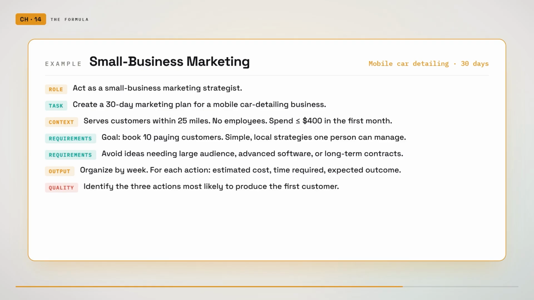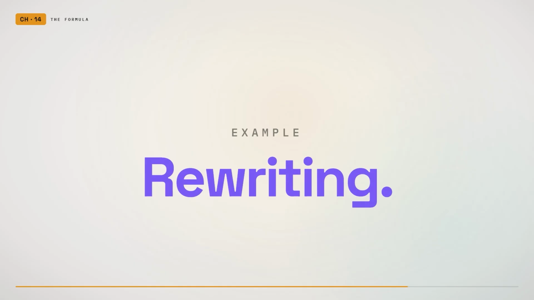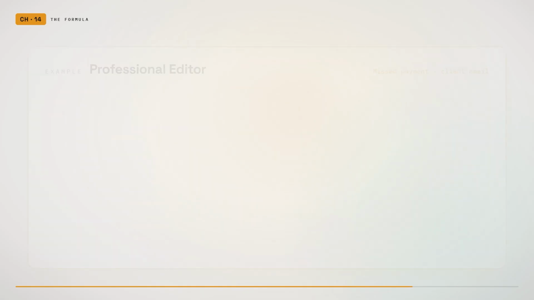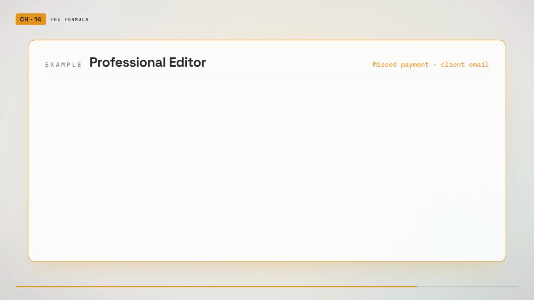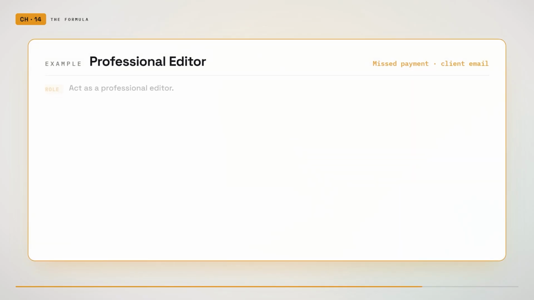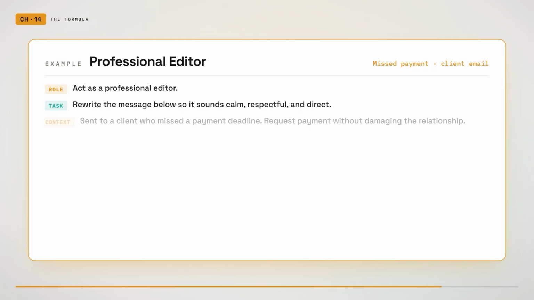Here is an example for rewriting. Act as a professional editor. Rewrite the message below so it sounds calm, respectful, and direct. The message is being sent to a client who missed a payment deadline. The goal is to request payment without damaging the relationship. Keep the message under 120 words.